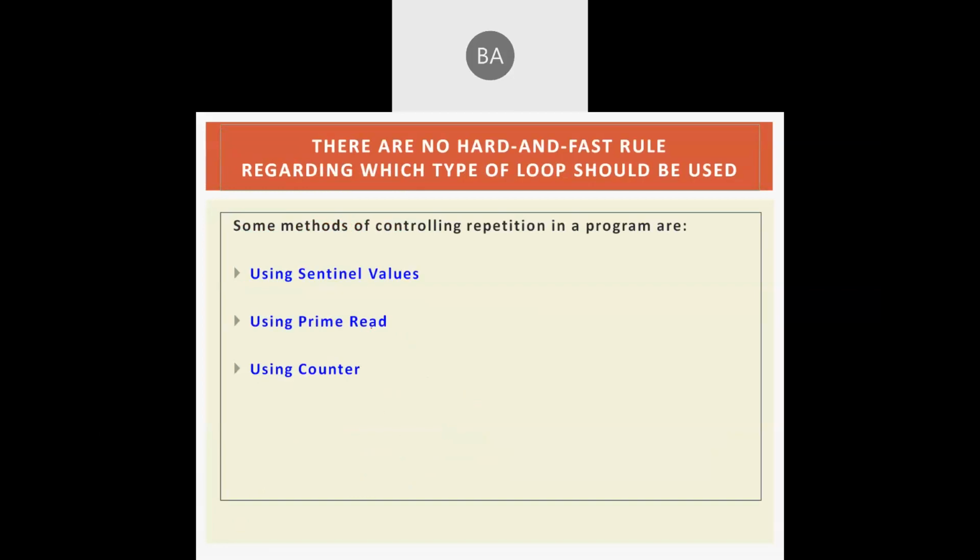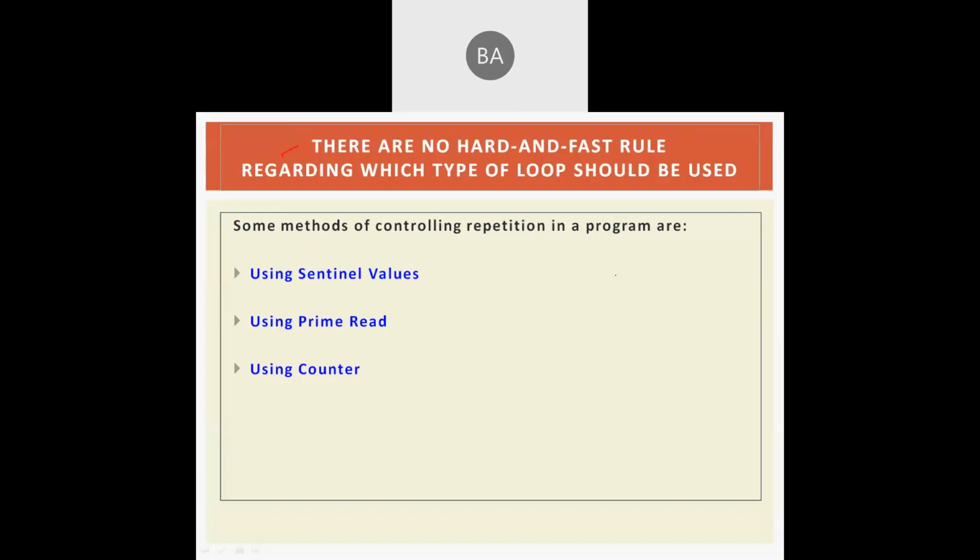Fine. So there is no hard and fast rule regarding which type of loop should be used, because, as we just discussed, C language provides three different types of loops: while loop, for loop, and do while loop. Whatever program we write using one particular type of loop, we can also write the same program with another loop.